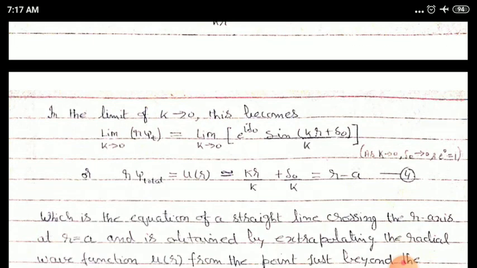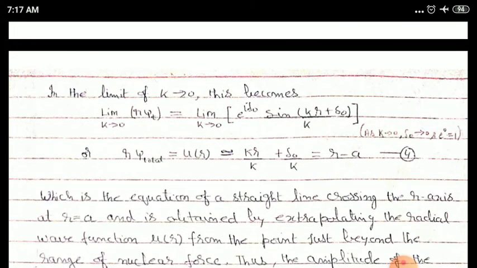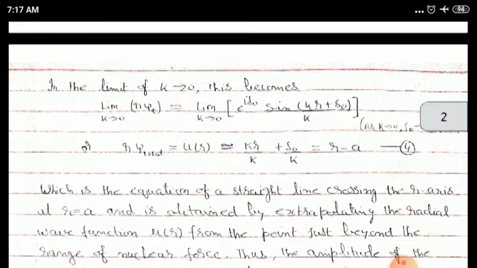So the above equation becomes r psi total equal to u r nearly equal to (kr upon k plus delta 0 upon k), equal to r minus a. Here u r is the modified radial wave function, as I have discussed in my previous video.